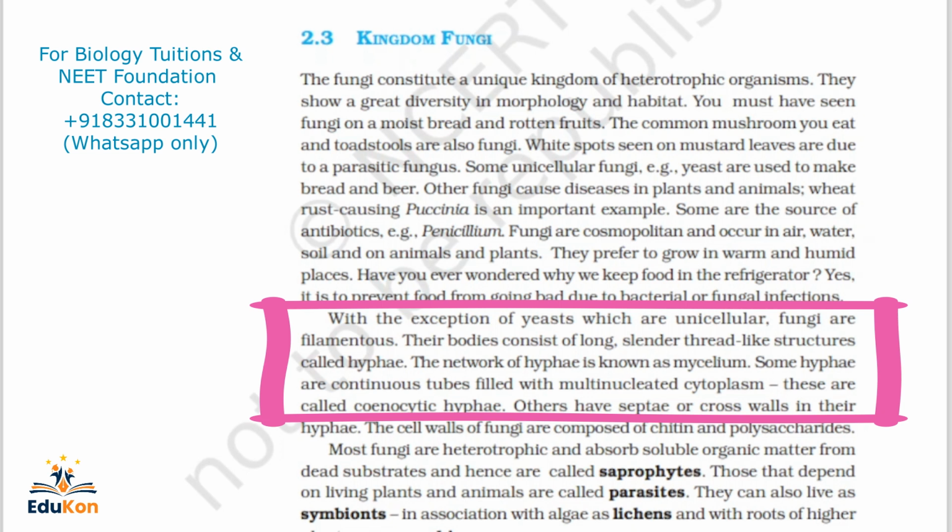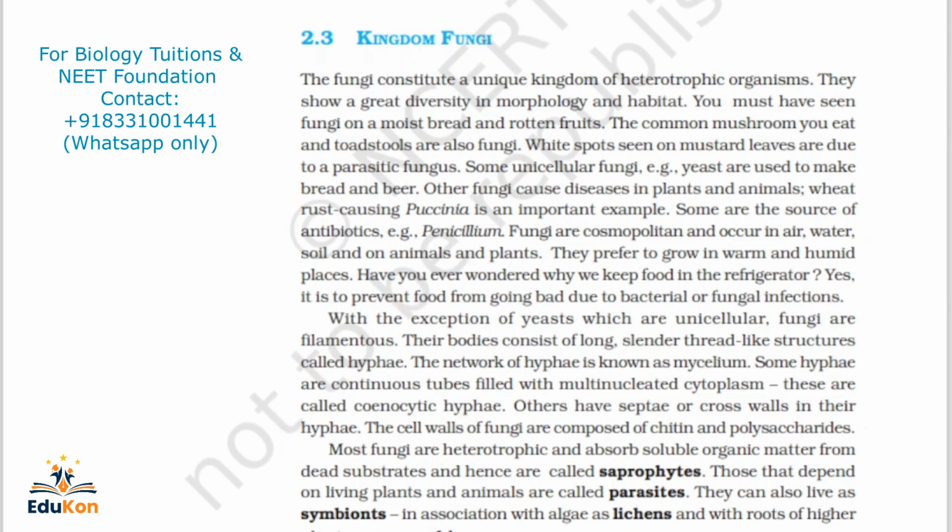Some hyphae are continuous tubes filled with multinucleated cytoplasm, meaning more than one nucleus.